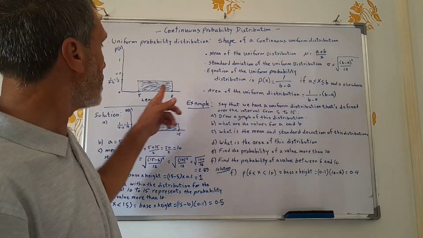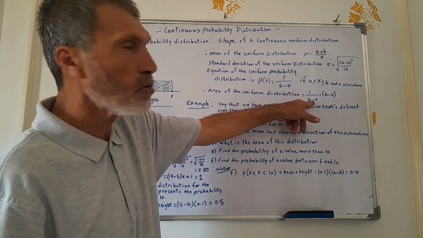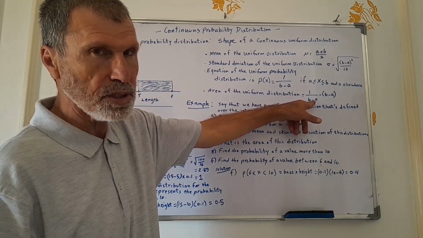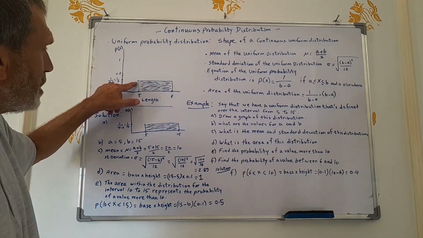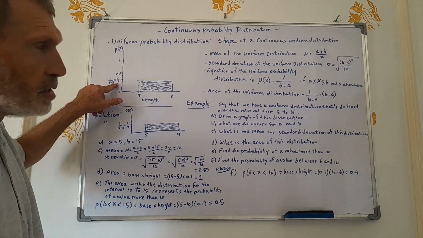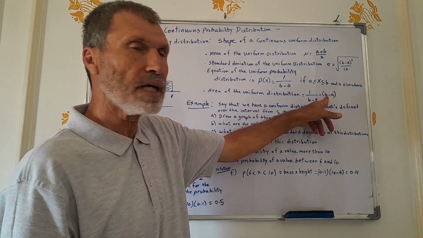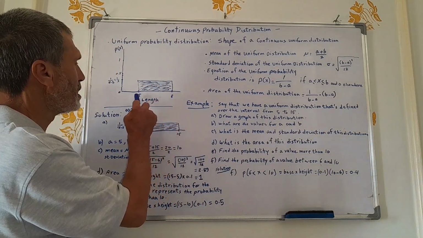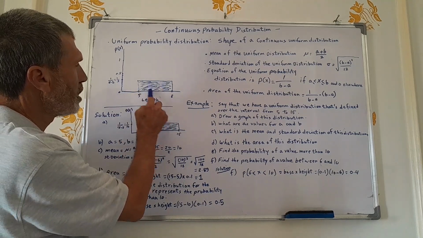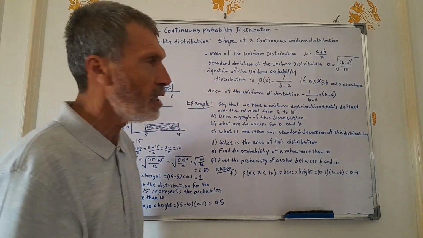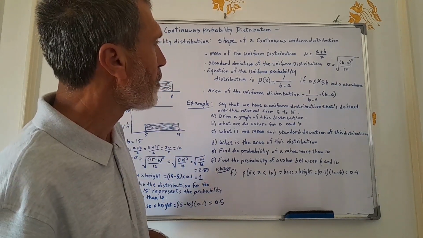The area of the uniform distribution is 1 over b minus a times b minus a, just the one that I just explained here. 1 over b minus a is the probability of the uniform distribution, which is along the vertical axis. The probability in this example is 1/3, times the base. The base is the maximum minus the minimum. So 3 times 1/3, you will come up with the area of the uniform distribution in that example.